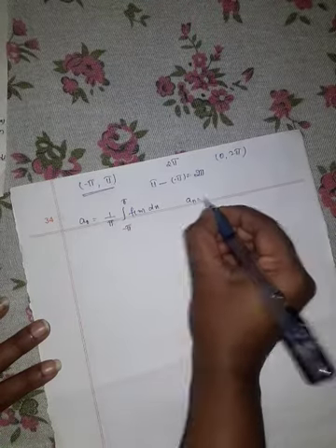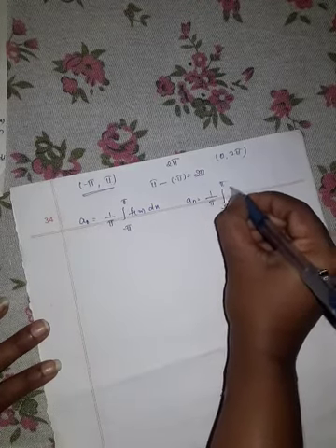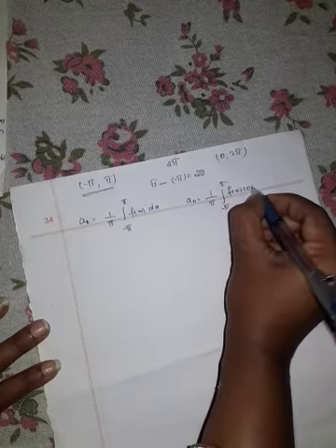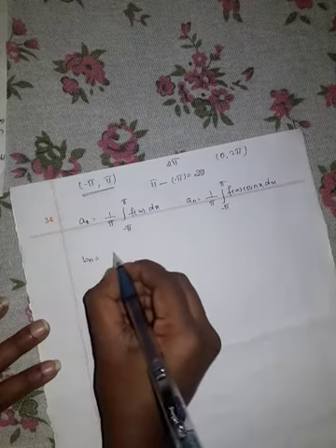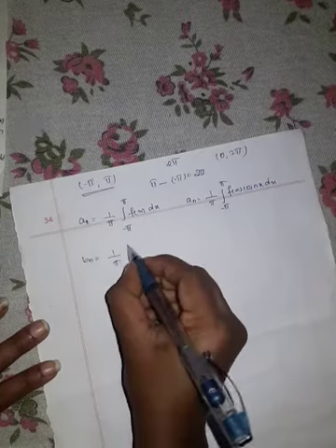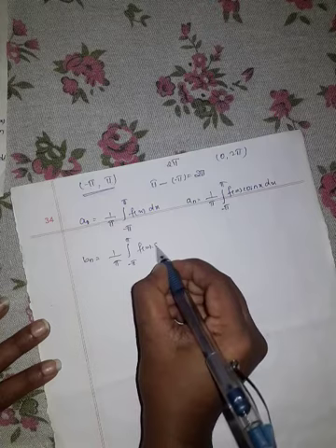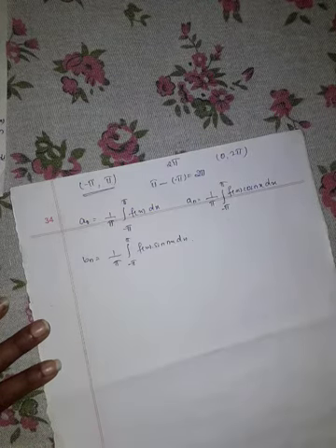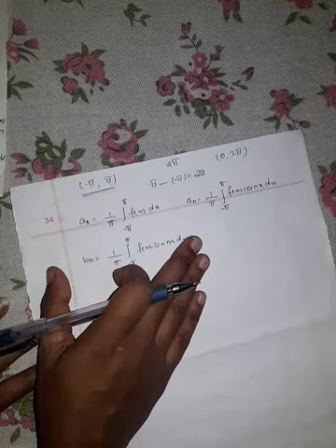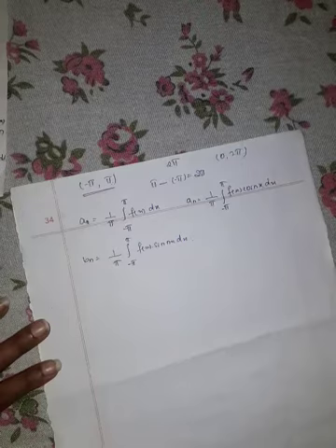An is 1 divided by pi integration from minus pi to pi f of x into cos nx dx, and bn is 1 divided by pi integration from minus pi to pi f of x into sin nx dx. These are the Fourier constants when our function f of x is of period 2 pi.